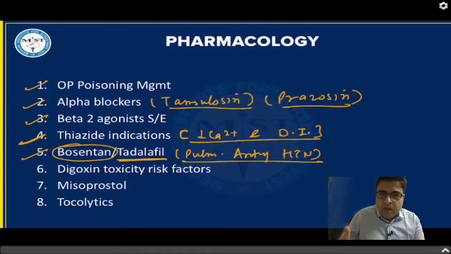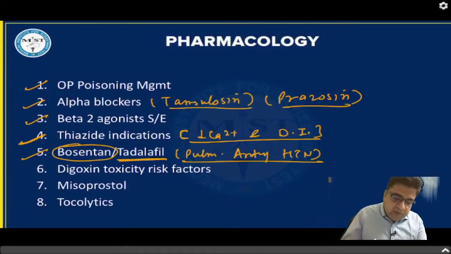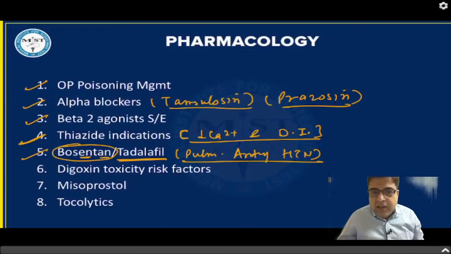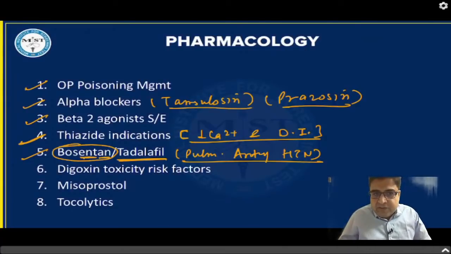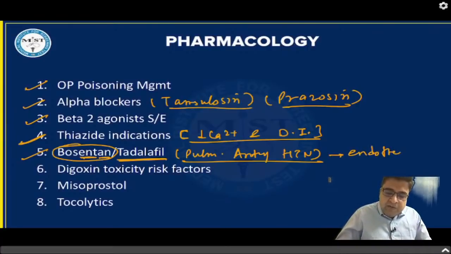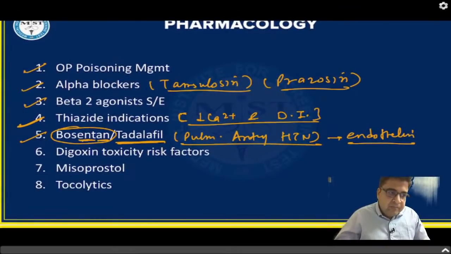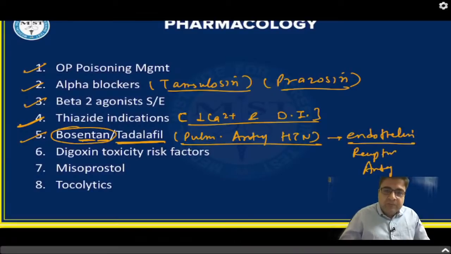Please be careful. Bosentan is an endothelin antagonist. ENT stands for endothelin. So this medicine can be asked this year because last year they asked about tadalafil. First time they have touched this topic of pulmonary artery hypertension in the FMG exam. So endothelin receptor antagonist can be asked this year in 2022.